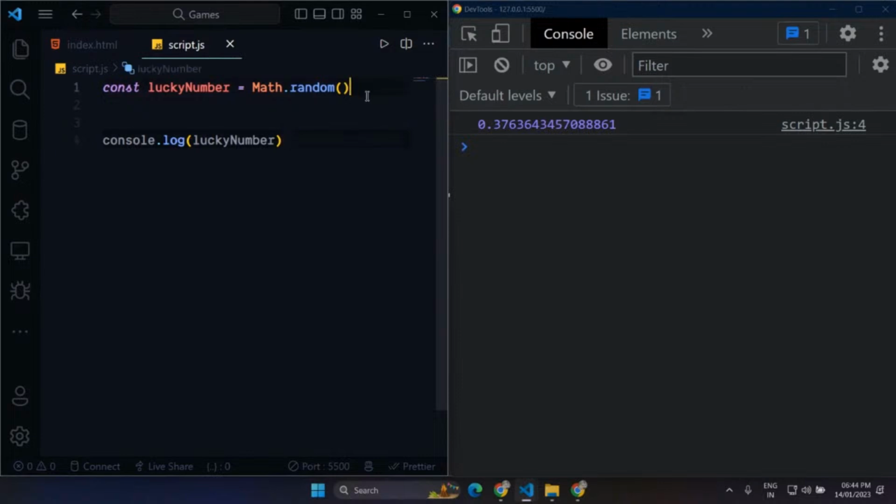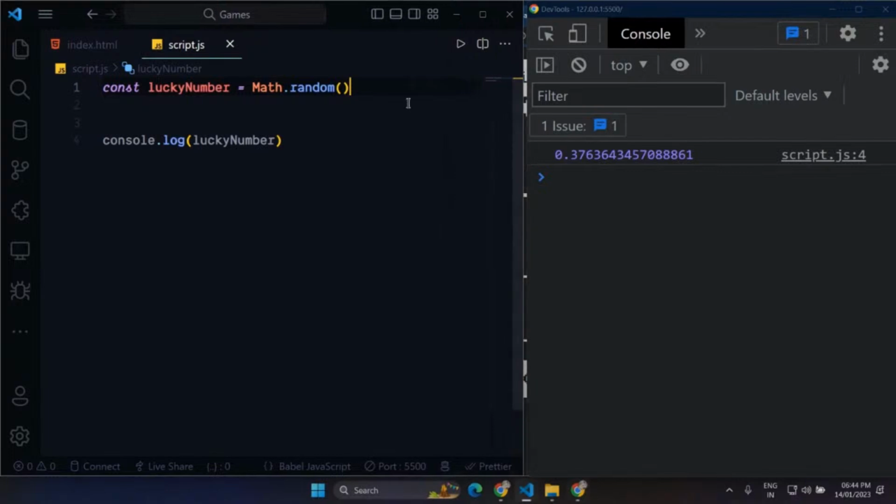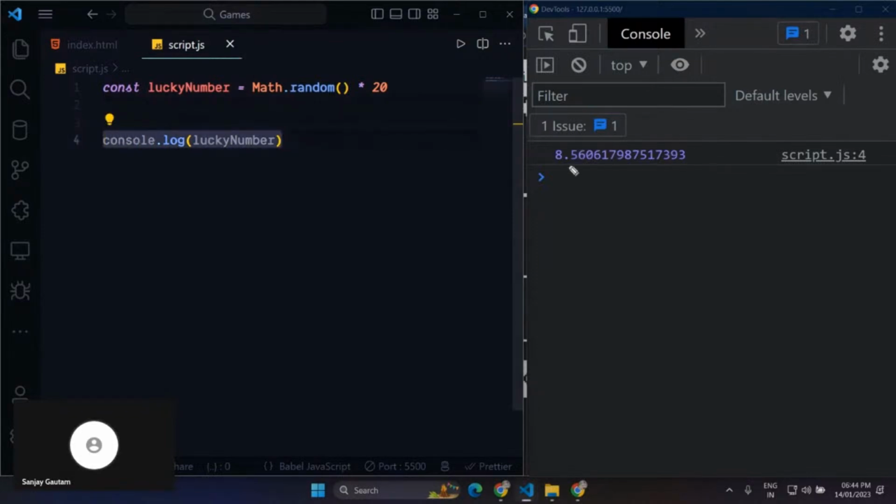So I'm just going to multiply this number with 20. And now every time I will just get a random number between 0 to 20. So it's pure maths. It's not related to JavaScript. If you multiply any number between 0 to 1 with 20, you will get a random number between 0 to 20. So it's mathematics, it's not anything related to JavaScript here.